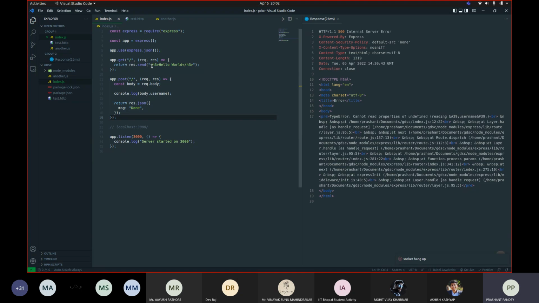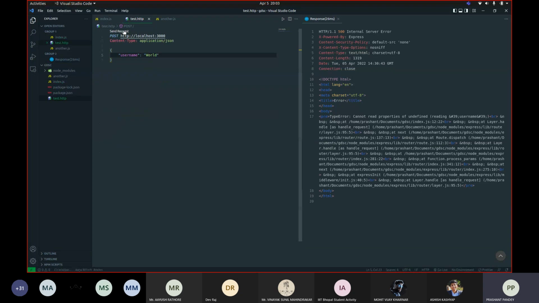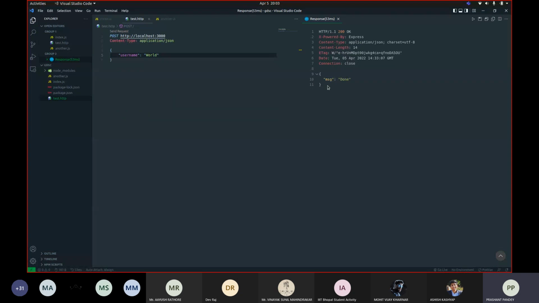Here we have used the send function in order to send this line or the HTML code that we wanted. But if you want to send JSON data, JSON is JavaScript object notation. It's simply an object which the web browser or the internet understands. So it's nothing fancy. Here we are sending back an object with a property message, set to done. Now if I make this request, I have received this response from the backend.